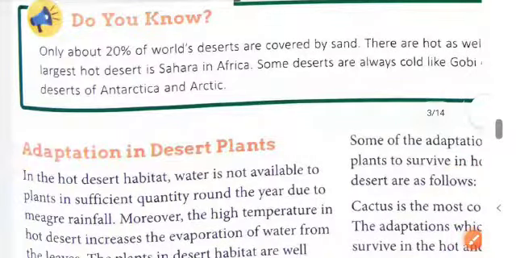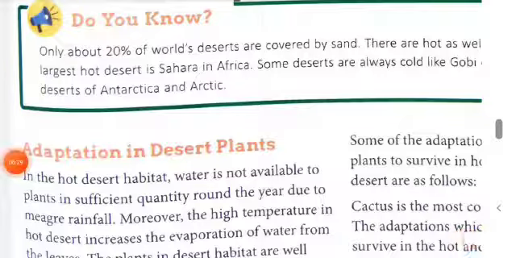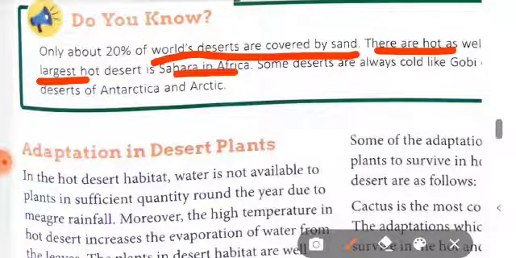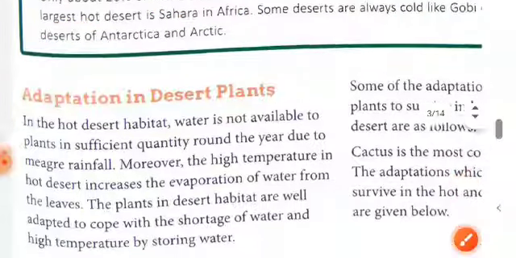You know that only about 20% of the world's deserts are covered by sand. There are hot deserts, with the largest hot desert being the Sahara in Africa, and some deserts are always cold, like the Gobi Desert and the deserts of Antarctica and the Arctic regions.